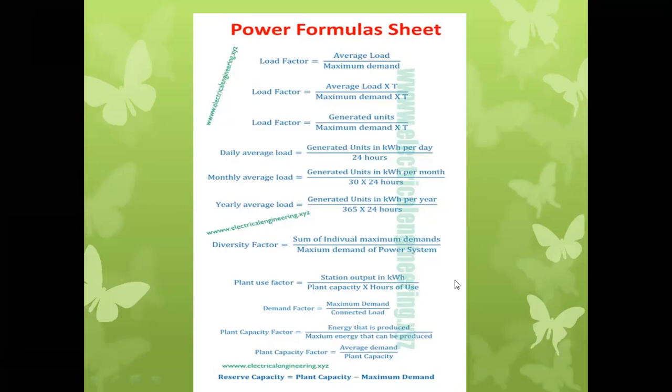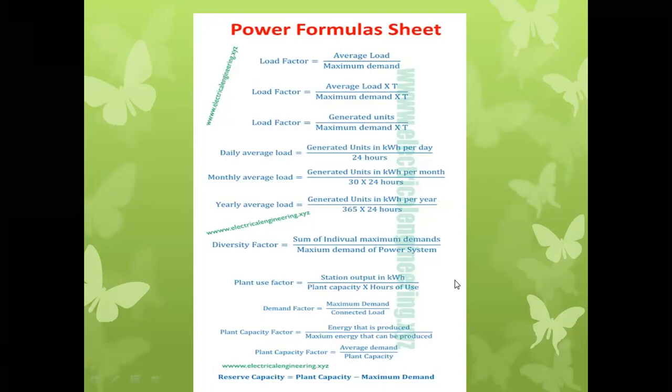Plant capacity factor is the ratio of the total amount of energy produced by that particular power plant to the maximum energy that can be produced by that power plant.